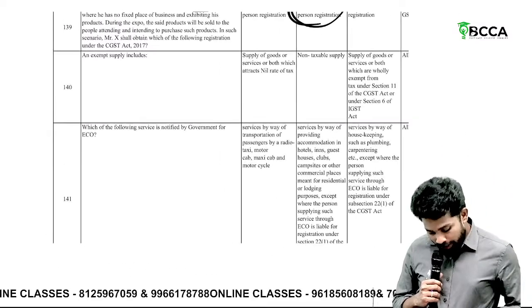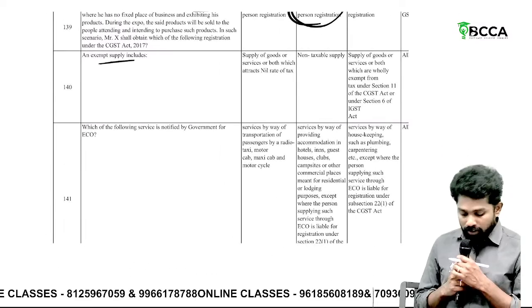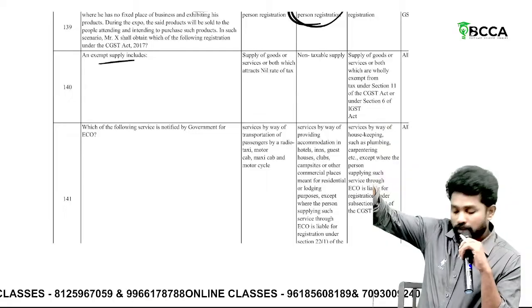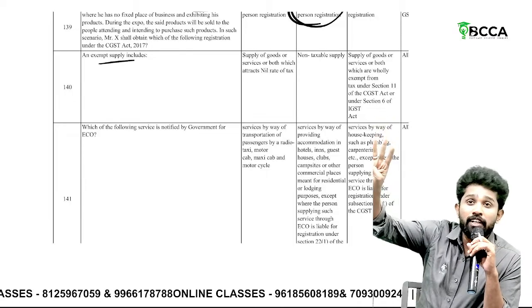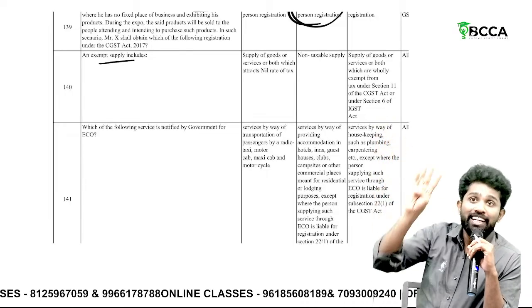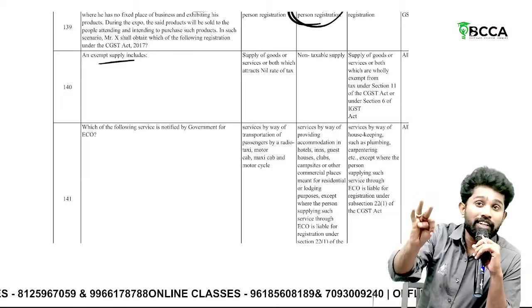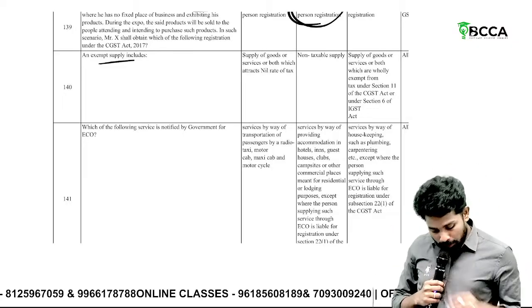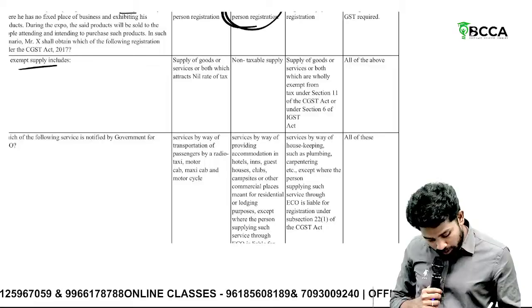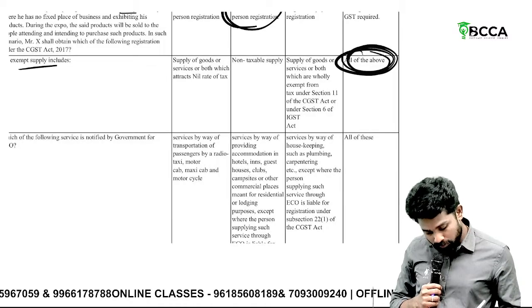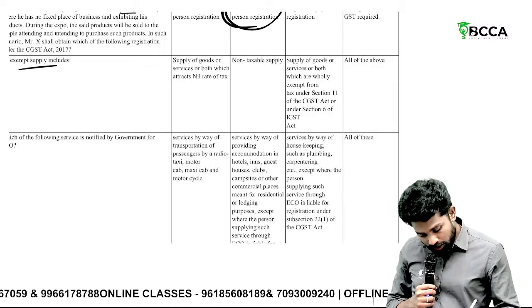CTP. Next, exempt supply. What does exempted supply include? Exempted supply includes supplies which are exempted by way of notification, nil rated supplies, and even non-taxable supplies. So it is what? All of the above. All of the above is the correct answer.